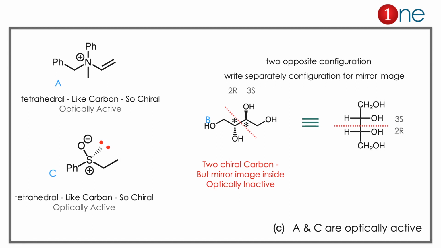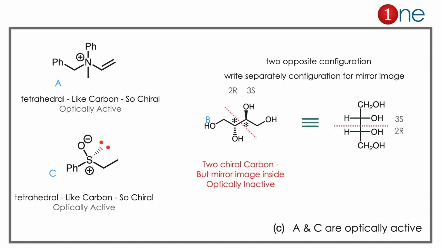Then we will see C. C has sulfur oxide, but it has one lone pair also. So if you redraw it perfectly, you again have a tetrahedral structure. It's like carbon, it is chiral. The mirror images don't superimpose on each other, so it's optically active.